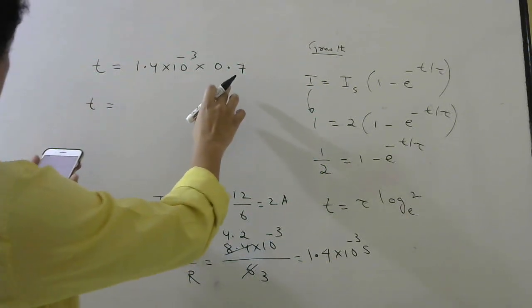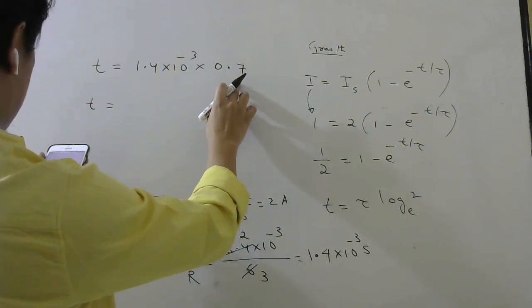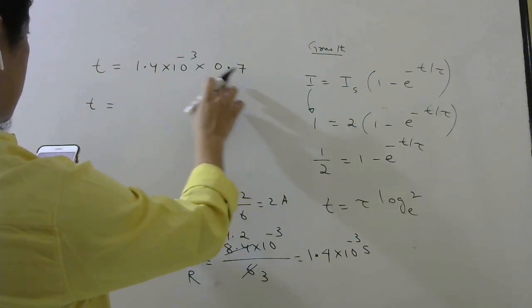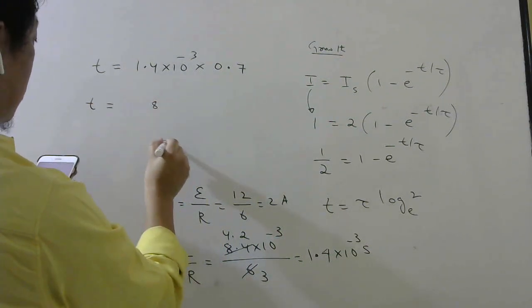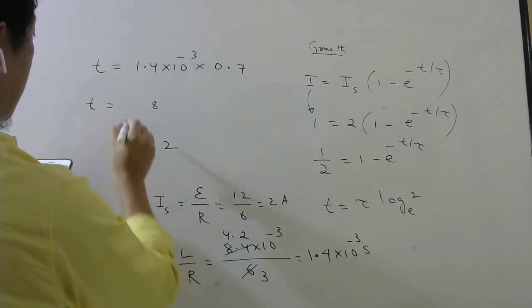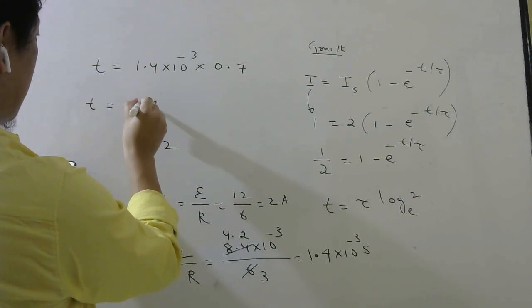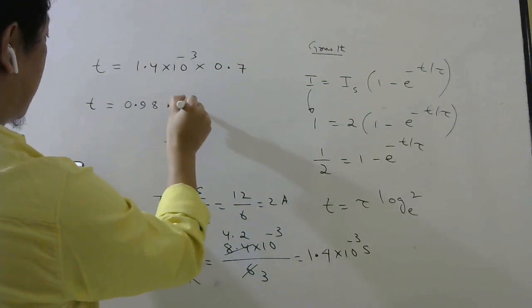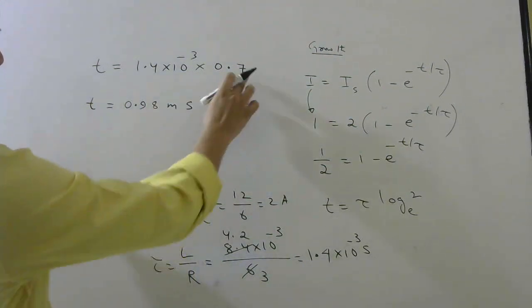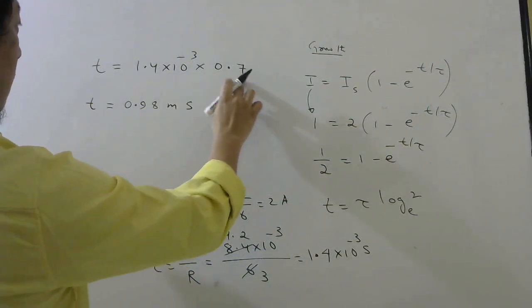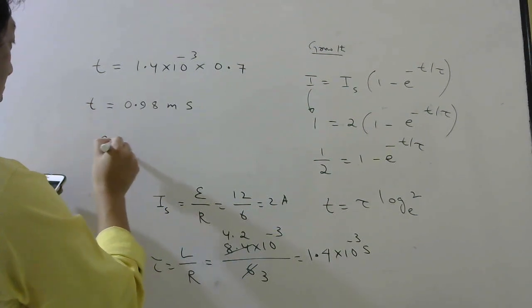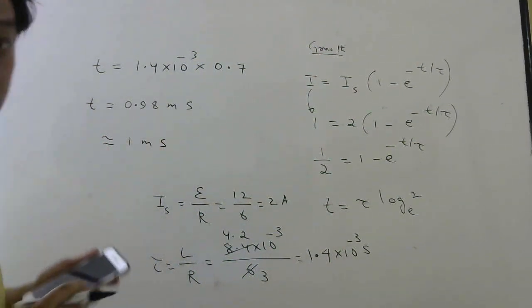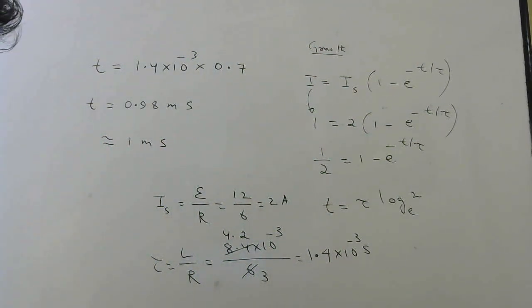So 7 4s are 28, 8 2 carry, 7 1s are 7, 8 9. So 0.98 into 10 power minus 3, which is a millisecond. So approximately 1 millisecond, right? Okay.